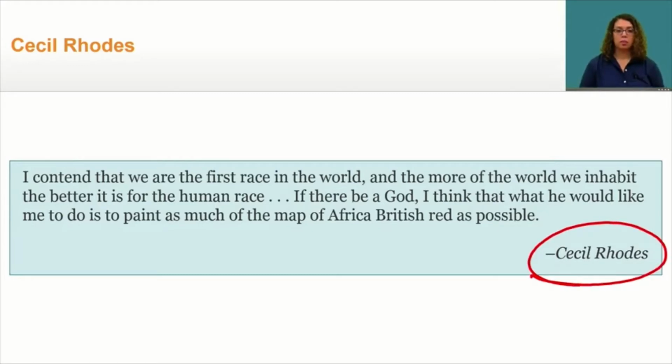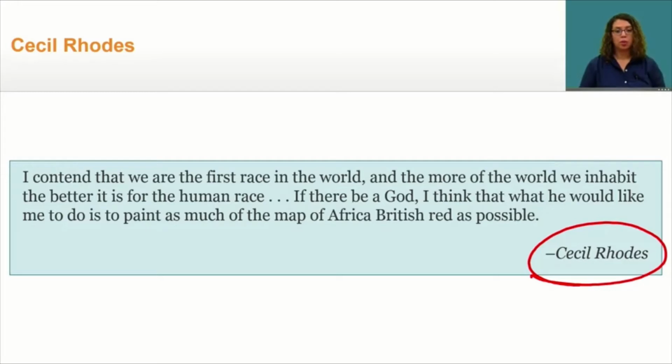Rhodes was an English businessman who founded De Beers Diamond Company in South Africa. His quote says, "I contend that we are the first race in the world, and the more of the world we inhabit, the better it is for the human race. If there be a God, I think that what he would like me to do is to paint as much of the map of Africa British red as possible."